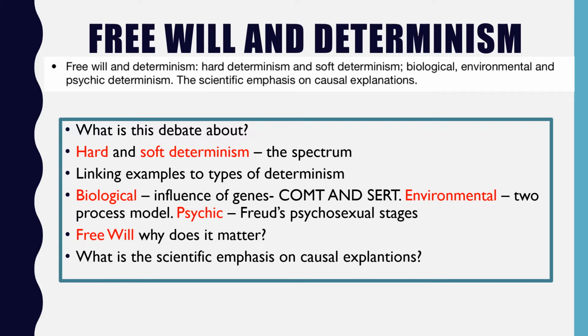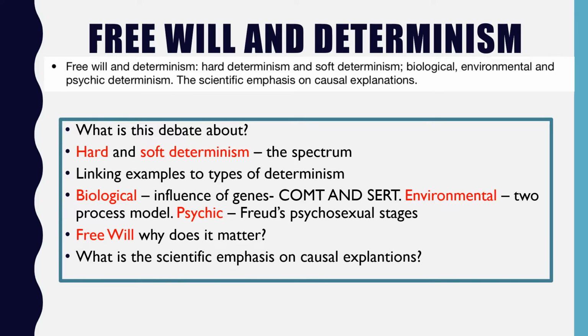Okay, the next bullet point is free will and determinism. So we've got the spec on the top there: free will and determinism, hard determinism and soft determinism, biological, environmental and psychic determinism, and the scientific emphasis on causal explanations. So let's just think about what this debate is about. Why is it a debate in psychology? Well, it's a debate because there are some theories that believe that our behaviour is determined by factors, and there are other theories that believe that our behaviour isn't determined by factors. That's to say, we have free will. There is an element of choice.